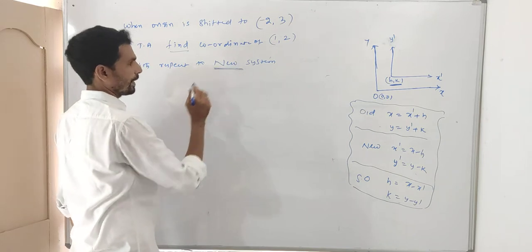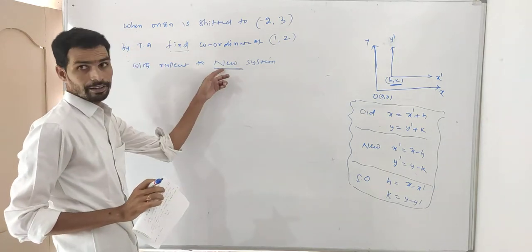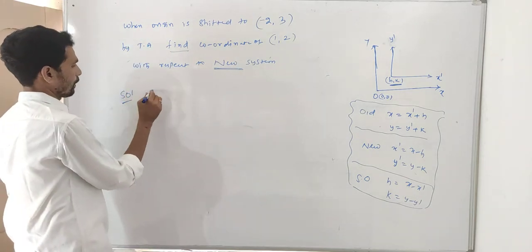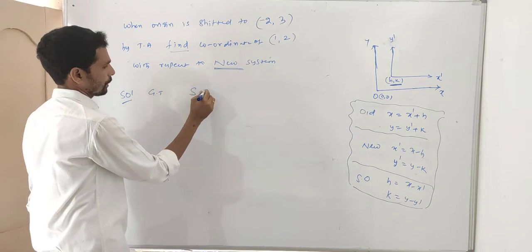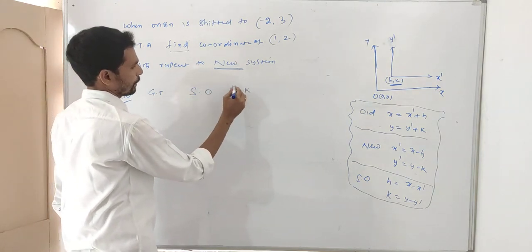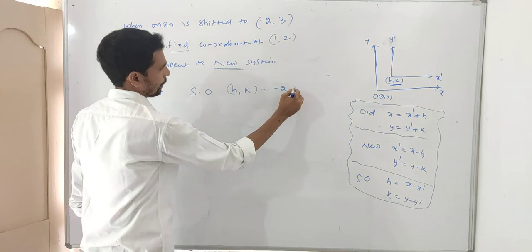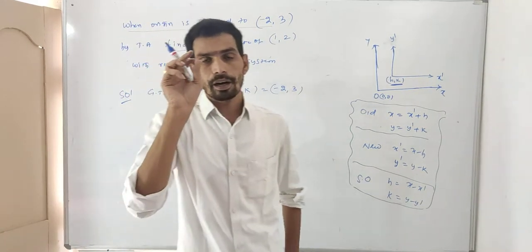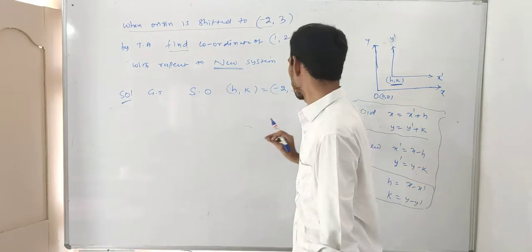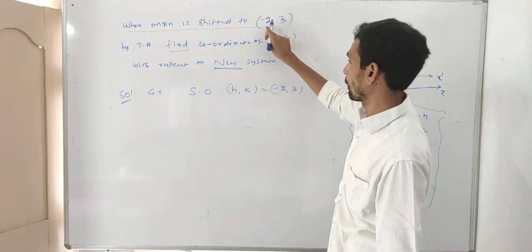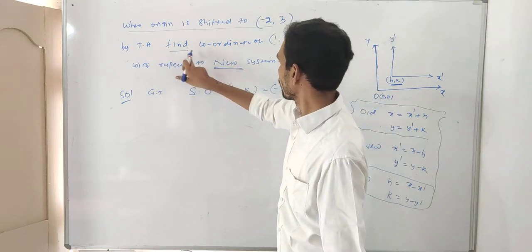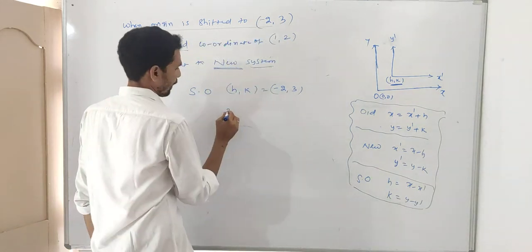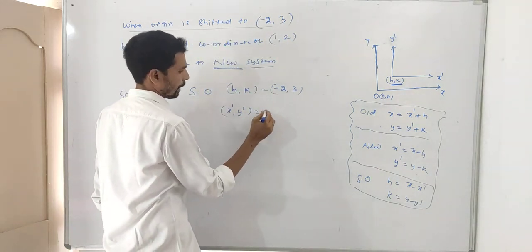What you want? You have to find x dash, y dash. New is given. So the shifted origin. What conditions are given? Shifted origin. So h comma k is equal to minus 2 comma 3. Given the problem, when origin is shifted to minus 2 comma 3 means shifted origin h comma k is given. What do you ask? Find the new system. Find the new system means you want to find the x dash comma y dash value.